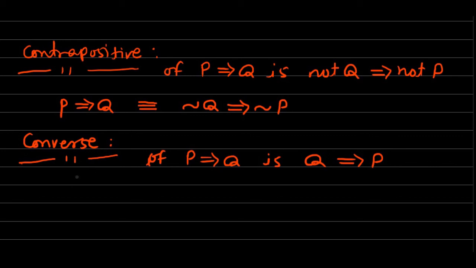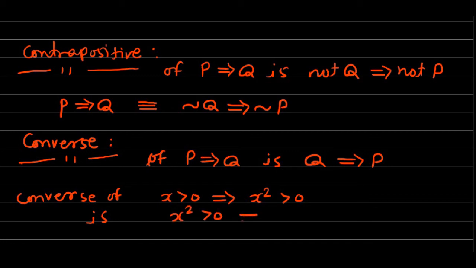For example, we'll consider one example here: the converse of x greater than 0 implies x square greater than 0 is x square greater than 0 implies x greater than 0.